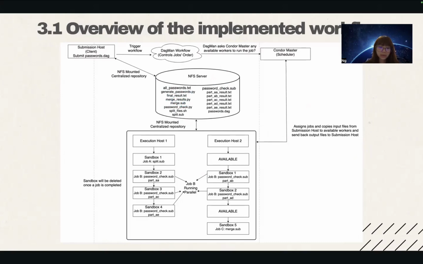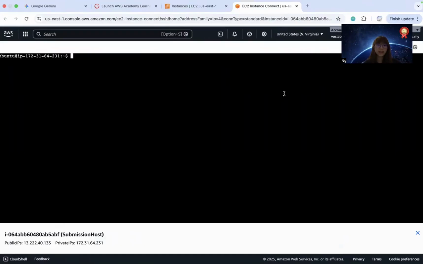So these files will show the total number of weak and strong passwords, confirming that the workflow was executed successfully, which will be shown in the live demo next. So let's start with the live demo.